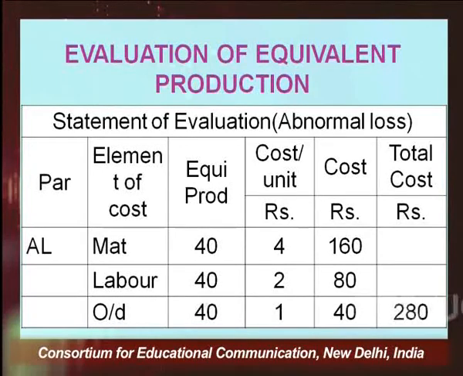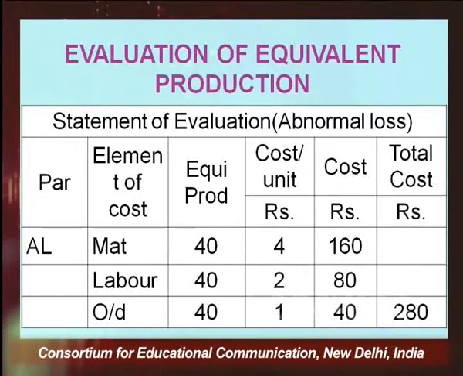So you simply multiply the per unit cost of each element by the equivalent production, and you will get the cost of abnormal loss element wise. 40 multiplied by 4 is 160, labor 40 multiplied by 2 is 80, and overheads 40 multiplied by 1 is 40. So the total cost of abnormal loss is 280.